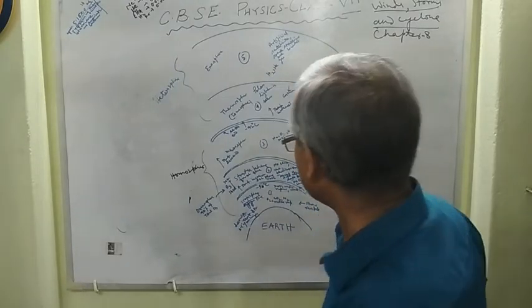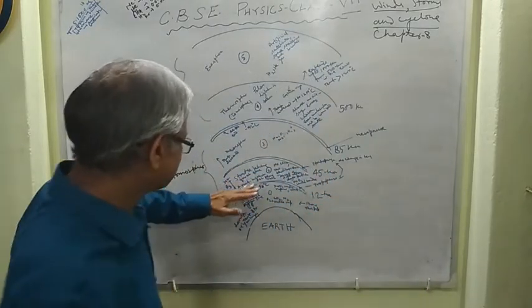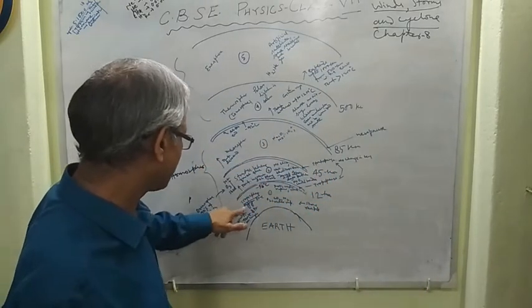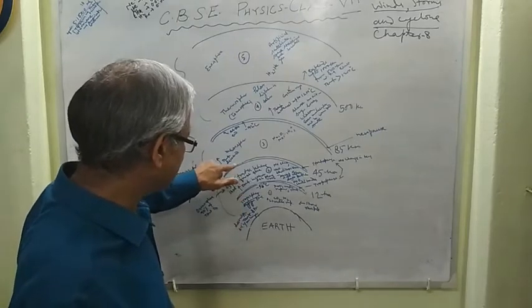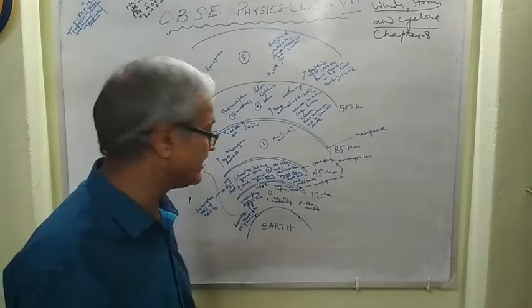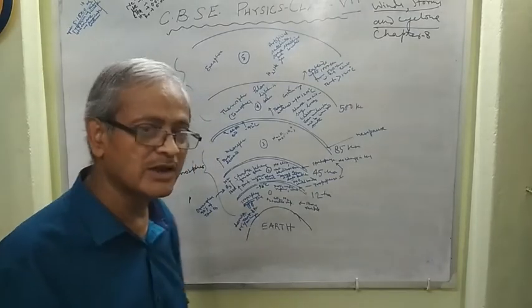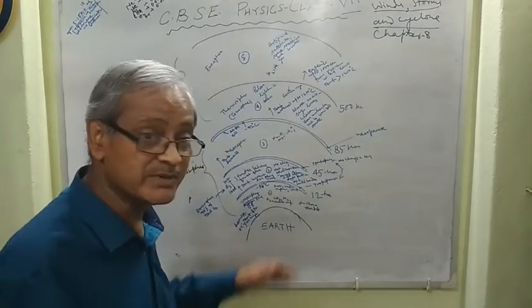Right? Next, just above the troposphere, the next layer is the stratosphere, which is from 12 kilometers to 45 kilometers.